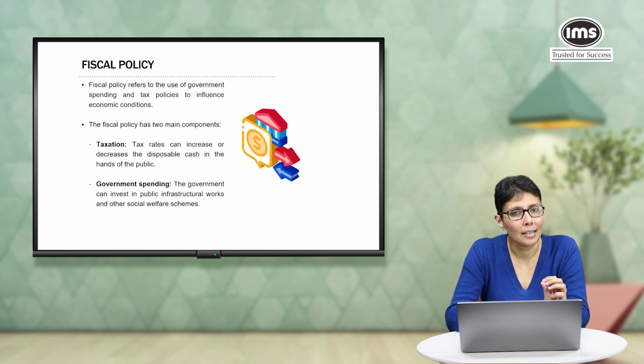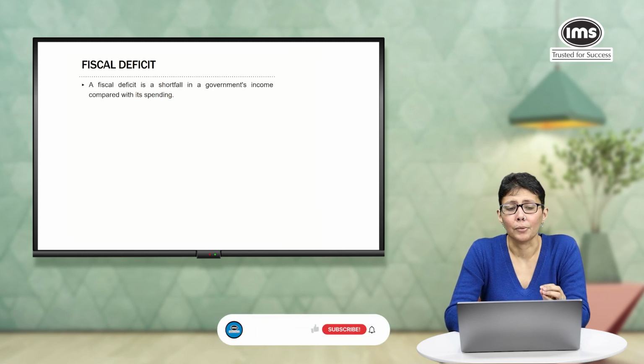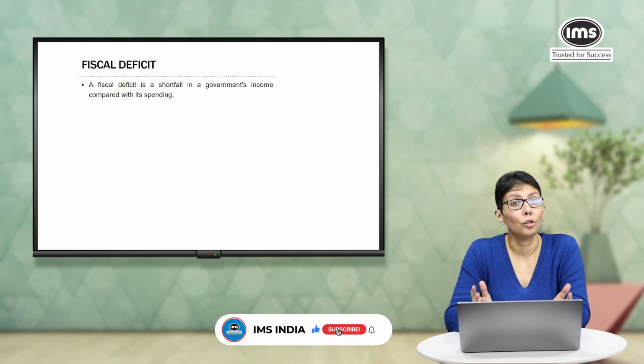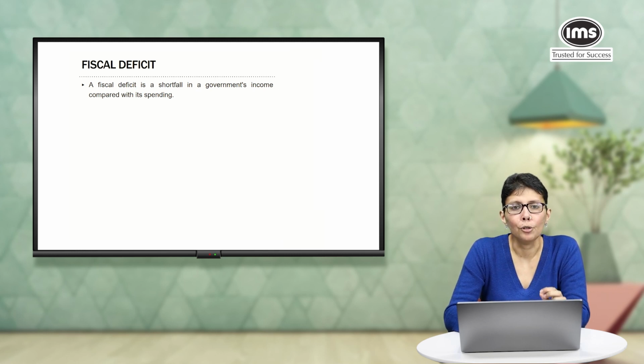Now, let's take a look at some related terms. Fiscal deficit. This is a very common term that we use. A deficit is a shortfall. It's a gap between income and expenditure. Now, usually, across countries, most governments face a fiscal deficit. The government usually spends more and collects less from the people. That's not necessarily a bad thing. However, if the fiscal deficit becomes very large, that might create a bit of difficulty. So the idea is to maintain the fiscal deficit within certain limits.